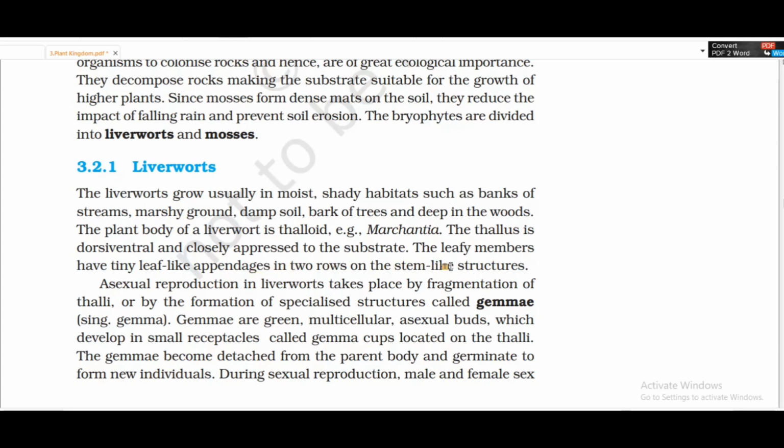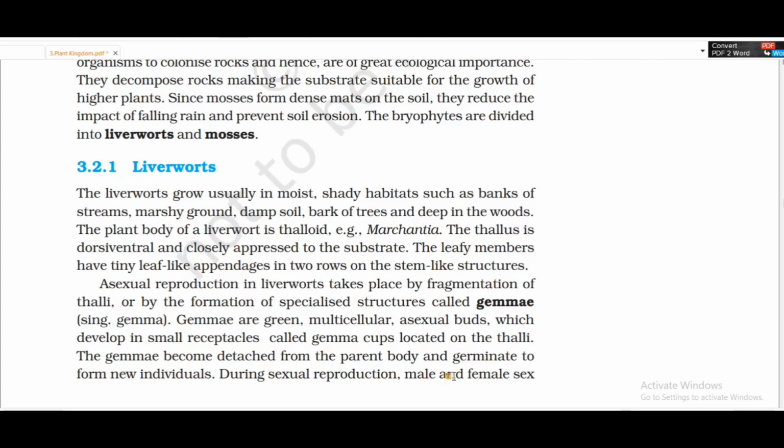Asexual reproduction in liverworts takes place by fragmentation of thalli or by formation of specialized structures called gemmae. The gemmae are green, multicellular, asexual buds which develop in small receptacles called gemma cups located on the thalli. The gemmae become detached from the parent body and germinate to form new individuals.